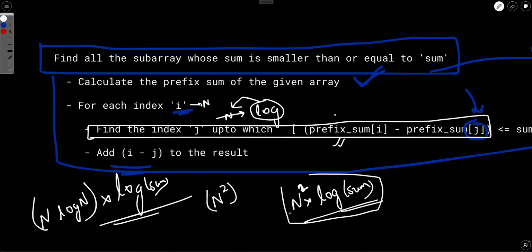But in that case we can do better. Notice that we have n square in this complexity, right? So if we already have n square in this complexity, why not calculate all the subarrays? Let's enumerate all the subarrays, and then what we end up with is a set of numbers and we have to find the kth largest number. This is a standard problem which can be solved using a heap.